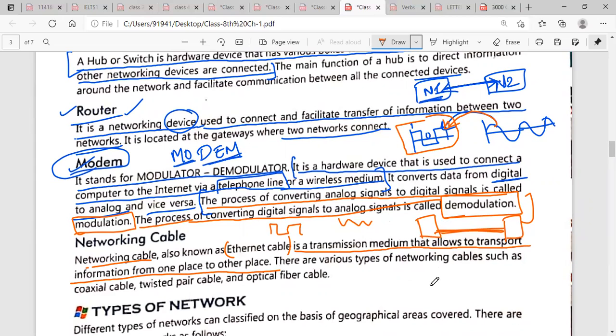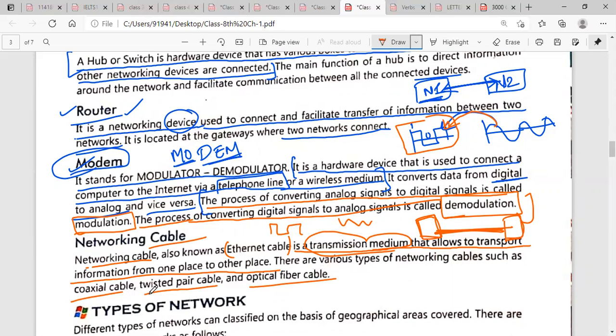Take a normal example. Suppose this is the first computer and this is your second computer, and you want to connect these two computers, then you will use a cable. Same as that, if we want to send data from one place to another, then we need a transmission medium, and that medium which we will use is the cable. There are various types of networking cables: coaxial cables, twisted pair cables, and optical cables. These are the names of the cables.